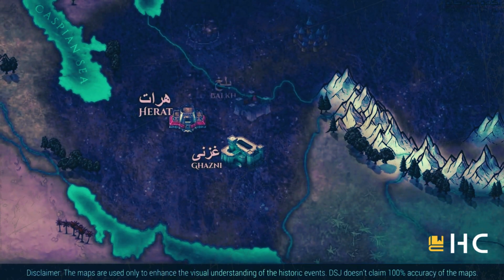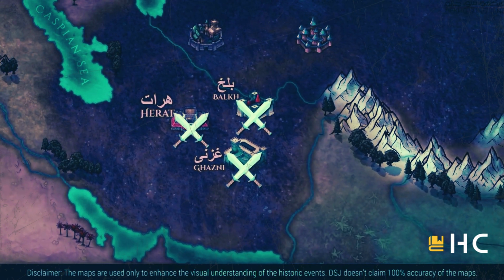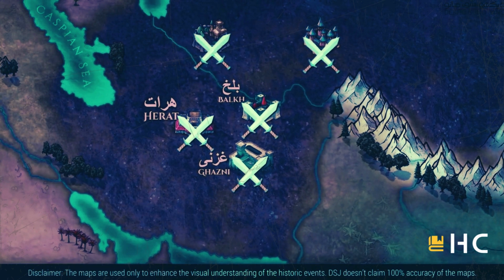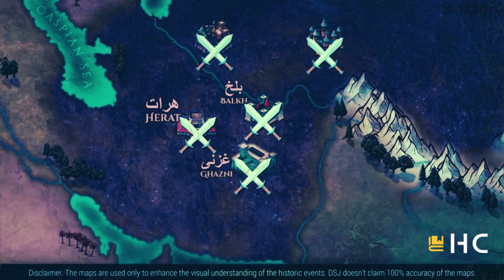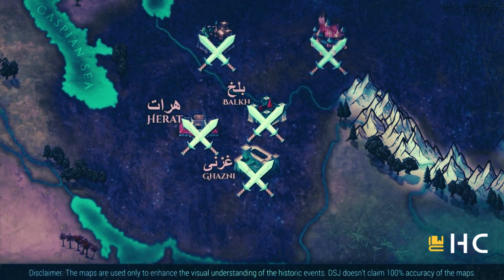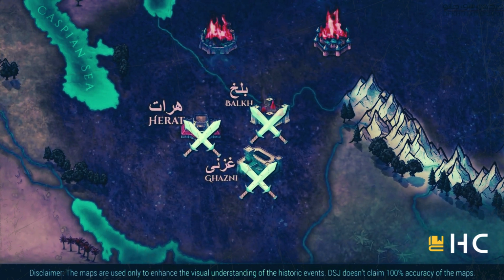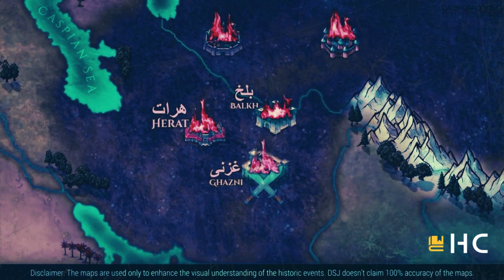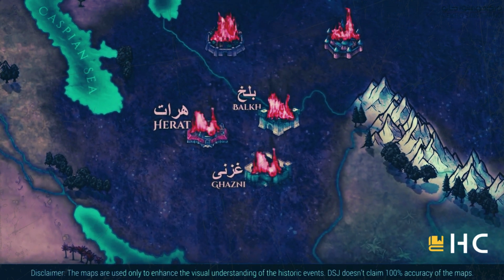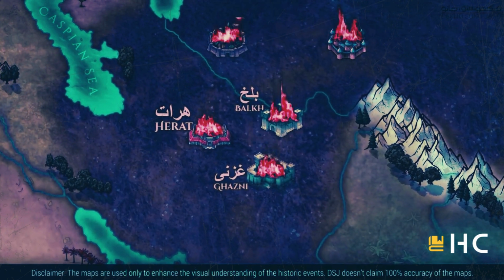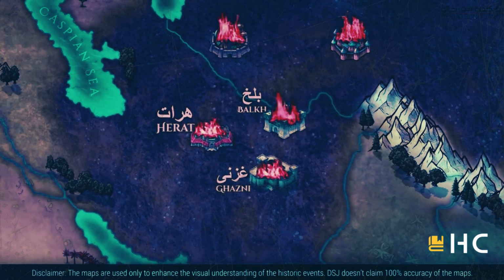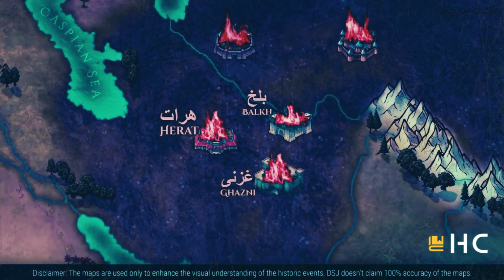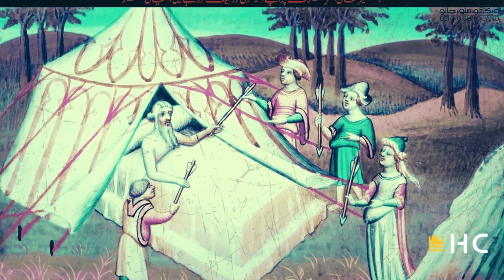This defeat gave a new ray of hope to the Muslims living under the Mongol occupation. The Muslims thought that they could now defeat the Mongols. Many cities in Central Asia and Afghanistan rose in rebellion. Many Mongols were killed in rebel cities. In response, the Mongols destroyed many of these rebel cities. The Afghan cities of Ghazni, Balkh, and Herat were also destroyed. A few years after these events, Genghis Khan died in 1227 CE.